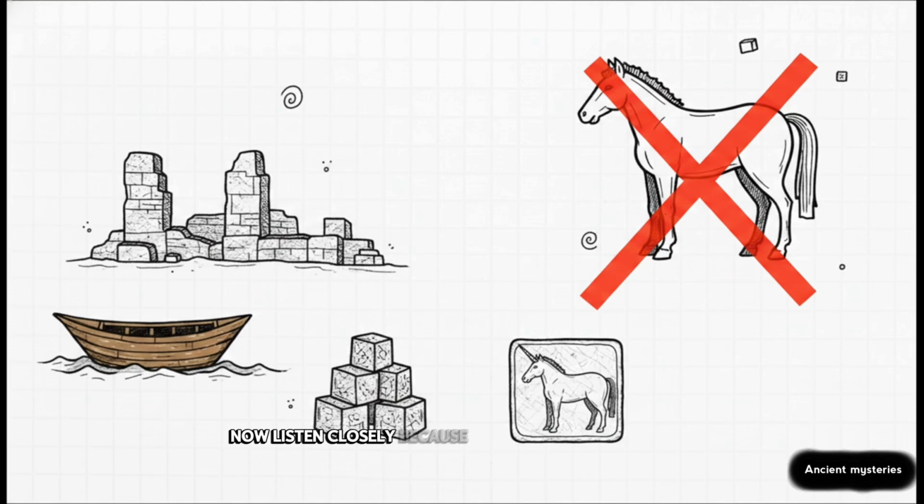Now listen closely, because here is a major exam trap. The Harappans did not have a horse-centric society. While there are a few contested skeletal fragments floating around, the overwhelming historical consensus is that the horse was not a significant part of their culture or their military.